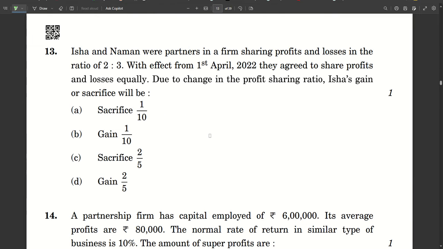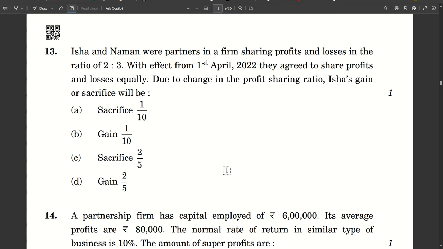Number 13, Isha and Naman were partners in a firm sharing profits and losses in the ratio of 2:3. With effect from 1st April 22, they agreed to share profits and losses equally. Due to change in profit sharing ratio, Isha's gain or sacrifice will be. Very clearly we can see that the ratio is becoming equal. That means 1 by 2 from 2 by 5. So obviously it is a gain.